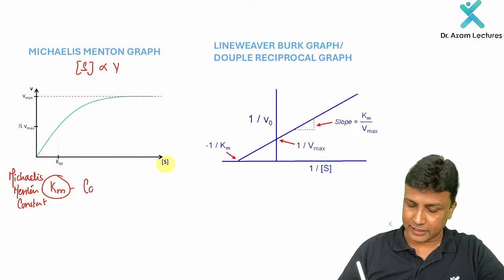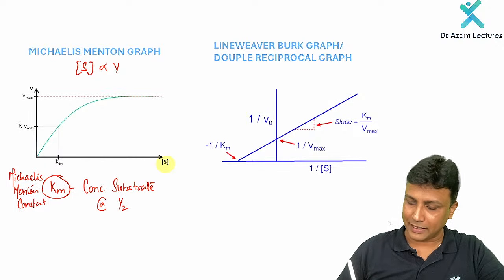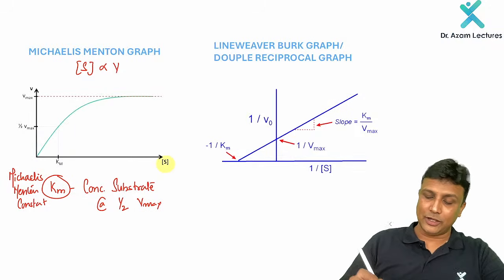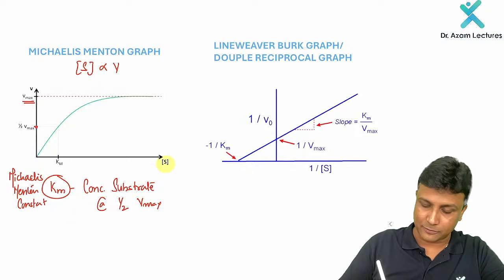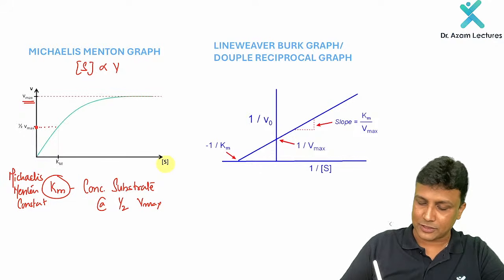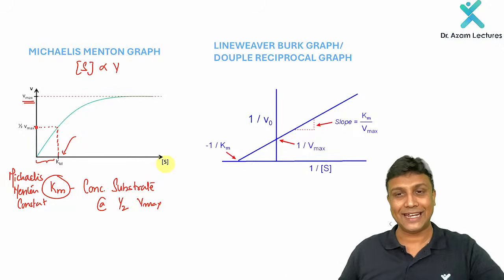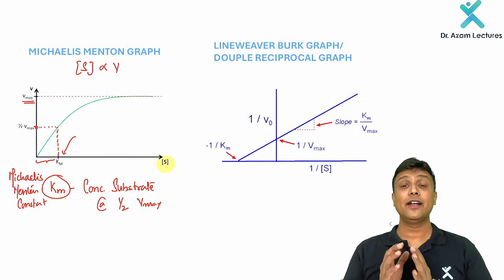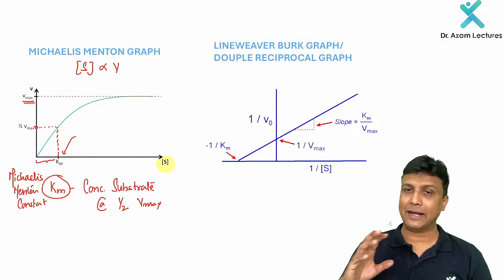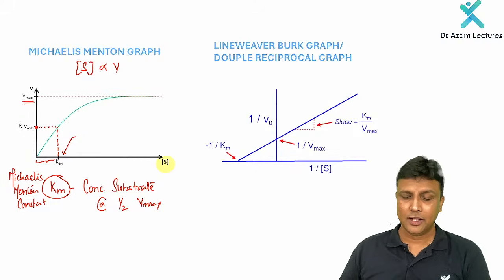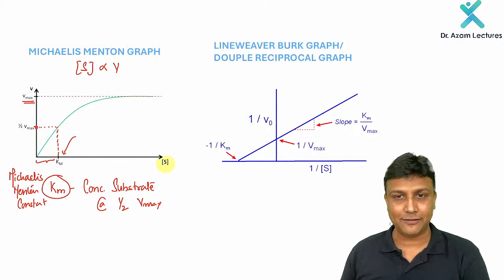Michaelis-Menten constant Km is nothing but the concentration of substrate at half the maximum velocity. In this diagram you're able to see the maximum velocity here. Somewhere in the middle there will be half the maximum velocity. At half the maximum velocity, whatever the substrate concentration is here, that will be the Km. So what is Km, my dear friends? Nothing but the substrate concentration at half the maximum velocity.